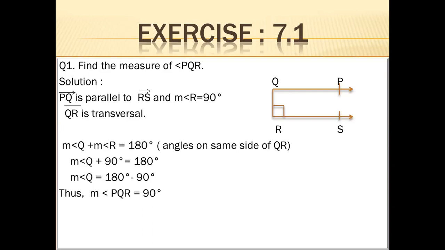Shift 90 to the other side. The measurement of angle Q is 90 degrees. Angle Q means angle PQR, because when we are finding an angle, it will always be in the middle of the three letters P, Q, R. Angle Q is 90 and the measurement of angle PQR is 90 degrees. And also we can see that according to the diagram, Q is 90 degrees.